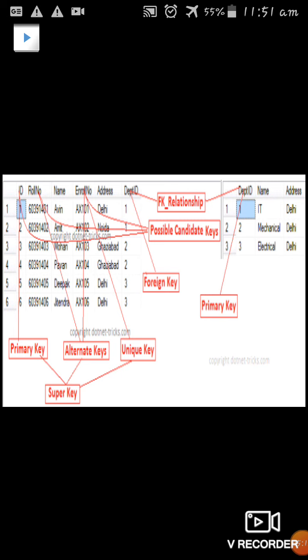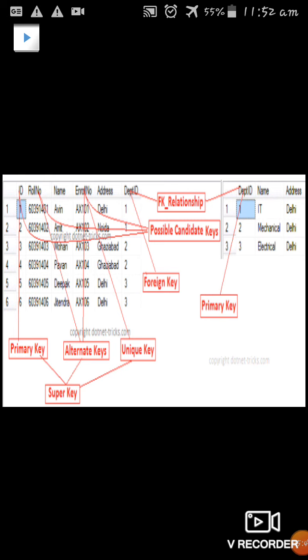So next we're going to see the candidate key. What is a candidate key actually? The remaining fields other than the primary key we call candidate keys, right? So roll number, name, enroll number and department ID we call candidate keys. So next is the foreign key. If one table has a primary key and another table refers to it as a candidate key, we call it a foreign key.